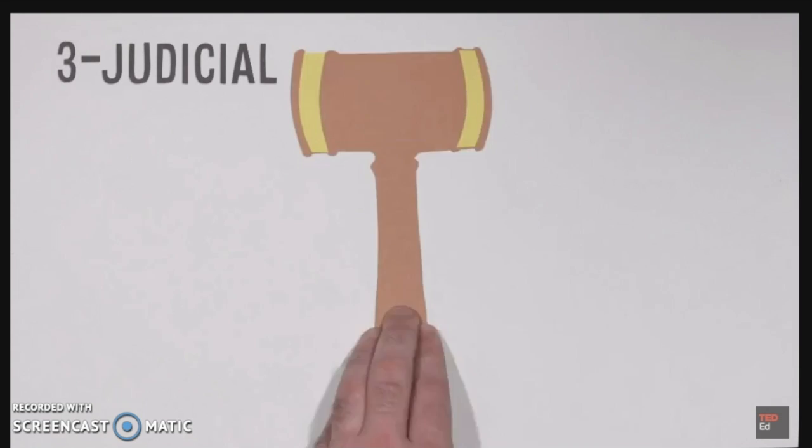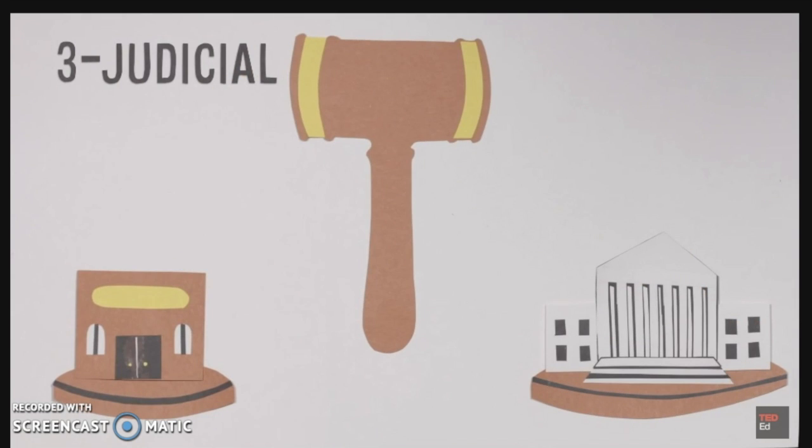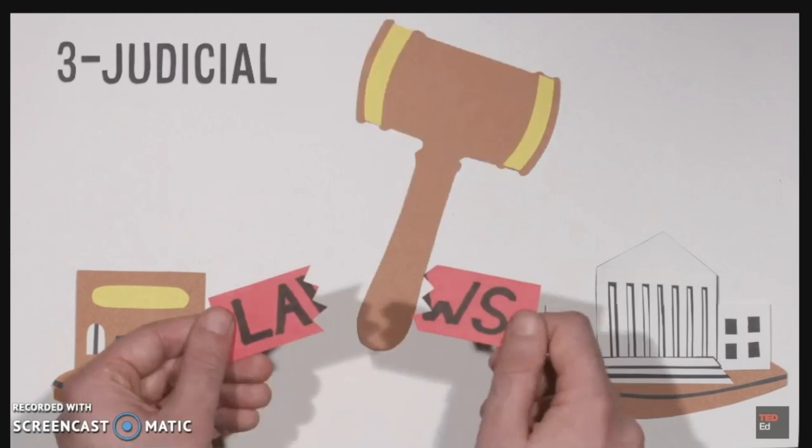The third branch of the U.S. government is the judicial branch and is detailed in Article 3. This branch is comprised of all the courts in the land, from the federal district courts to the U.S. Supreme Court. These courts interpret our nation's laws and punish those who break them.